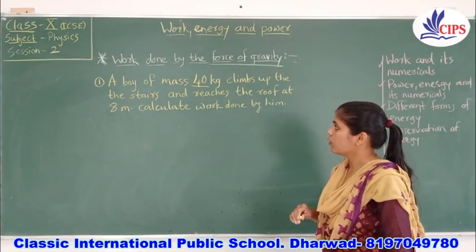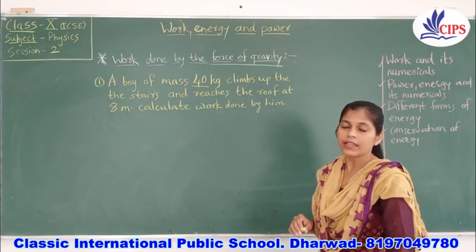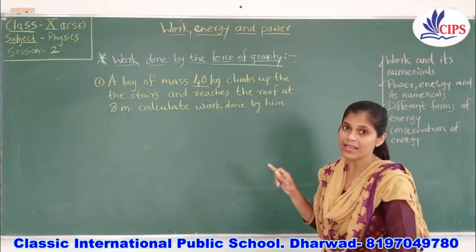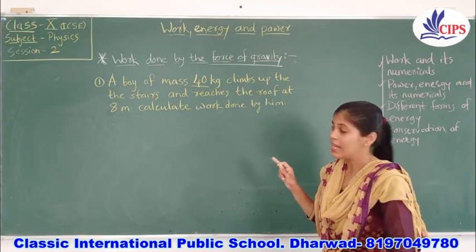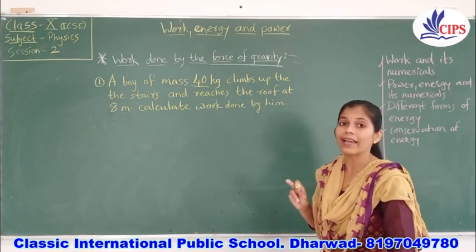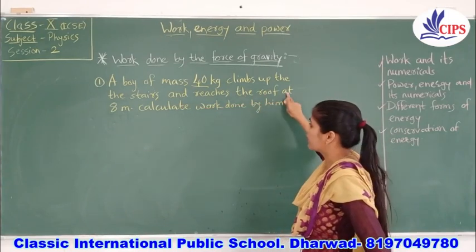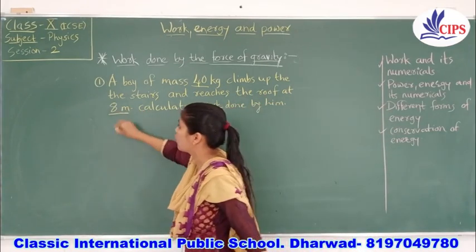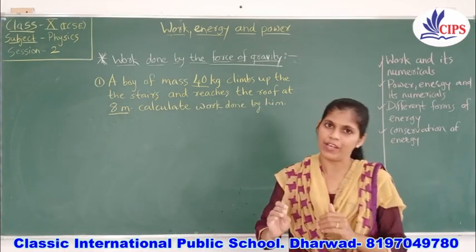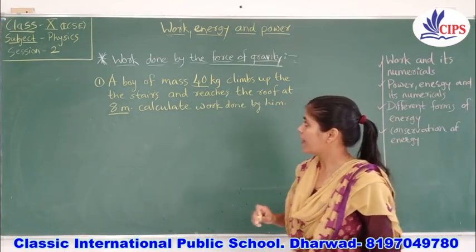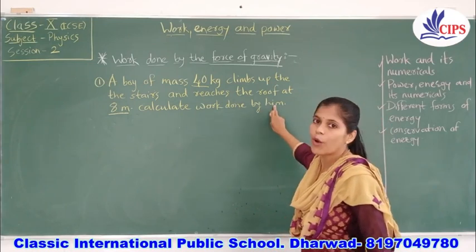Once again, read it out. They have given the mass in kg, and secondly the height: he has used stairs and reaches 8 meters of height. You got the direct answer here, 8 meters is the height. So how do we find the work done by the boy?